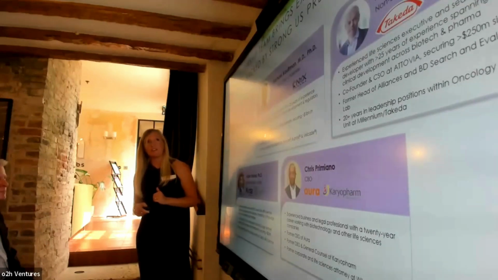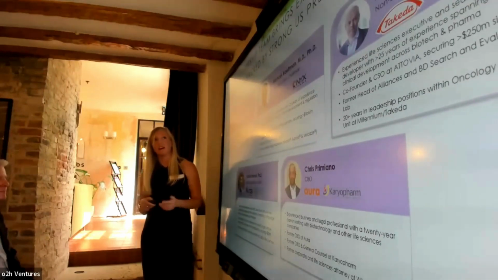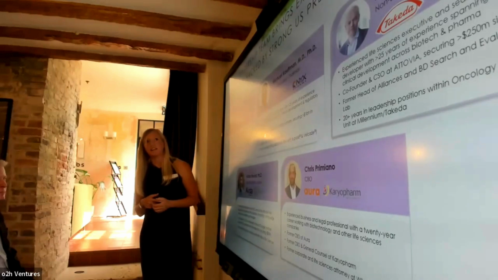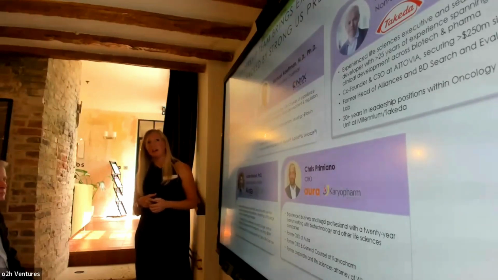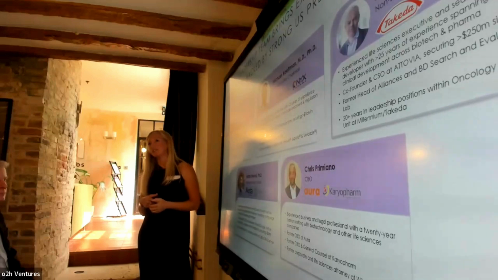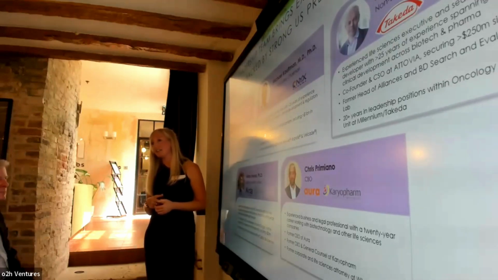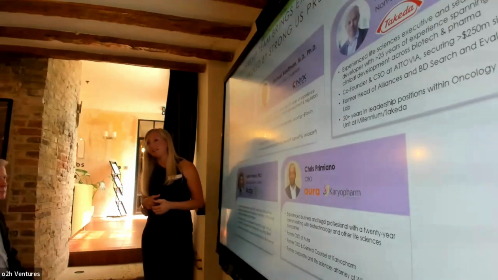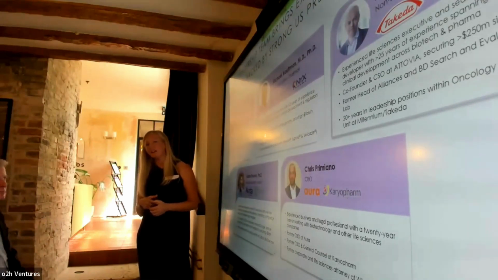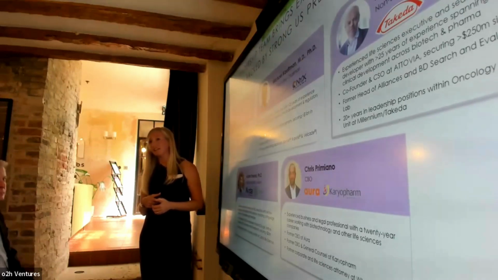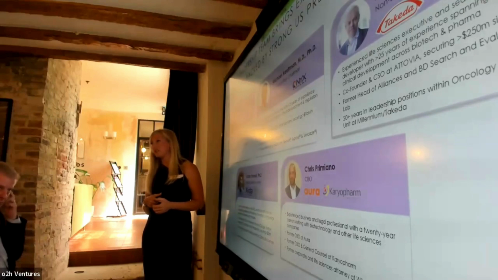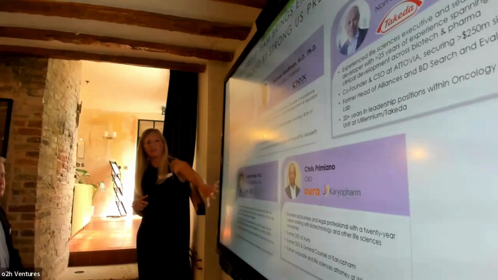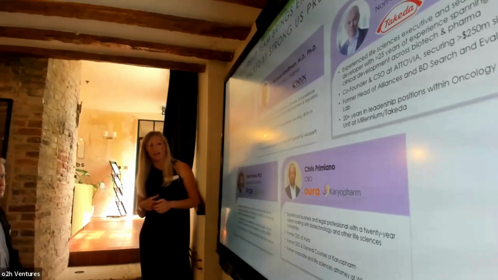And because of the excitement in the data, we are attracting a top-tier leadership team. Peter Baby, on the right-hand side, has over 2 decades of experience in ADC development from large pharma, and he's currently co-founder and CSO of a company called Atavia. They've raised over $250 million from the likes of Frazier Life Sciences in the last 2 years alone. And then Adam Freund as well, in the bottom corner here.